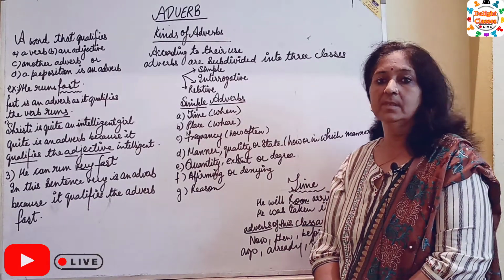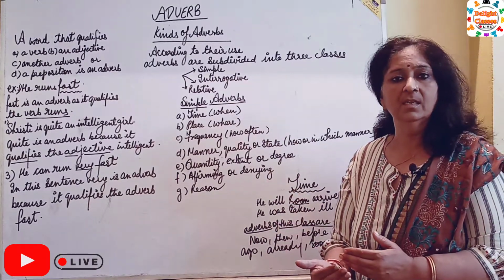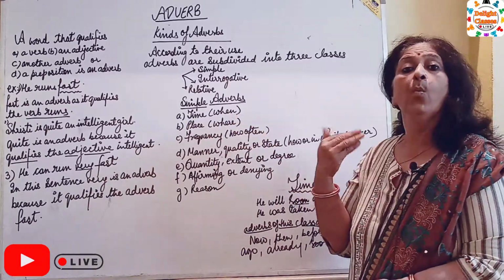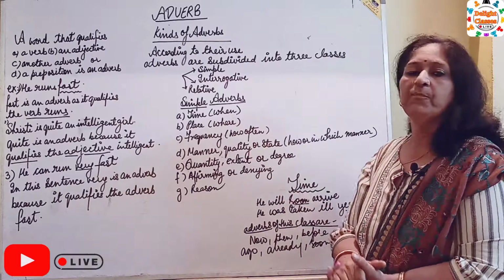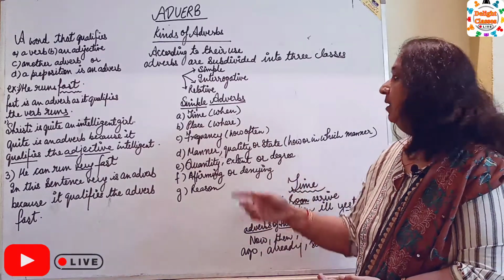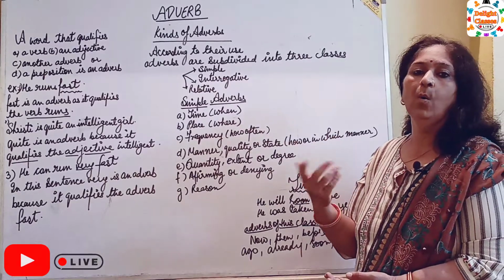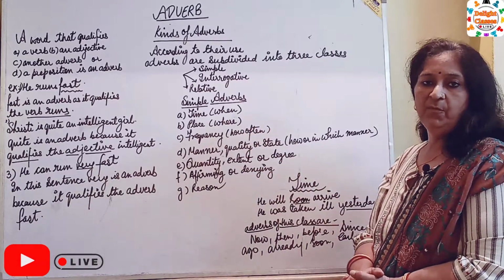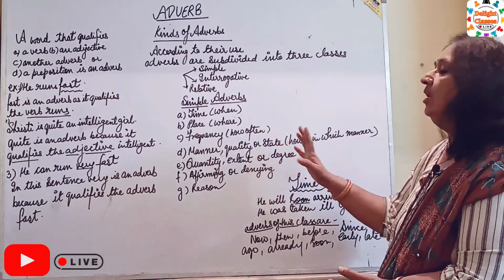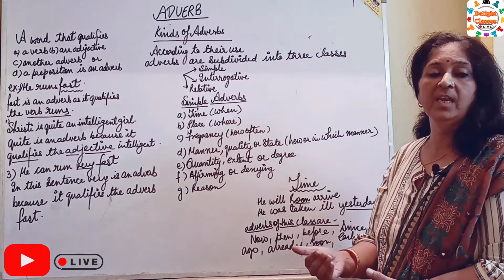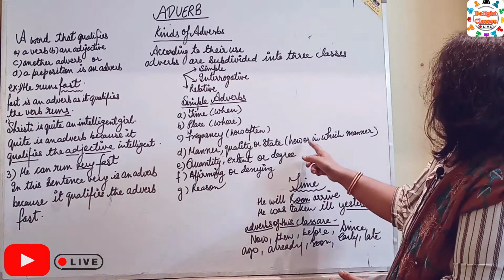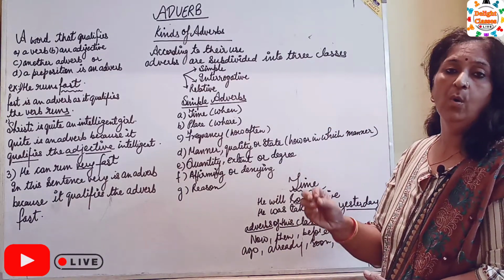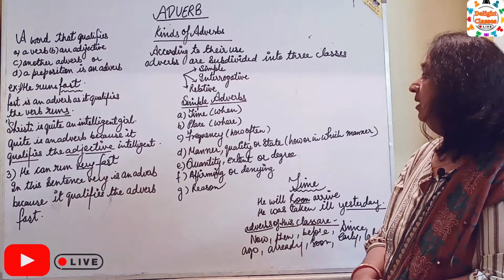Simple adverbs. Simple adverbs are again divided into adverb of time, which tells when, adverb of place, which tells where, adverb of frequency, how often anything happens, adverb of manner, quality or state, how or in which manner the work is done.